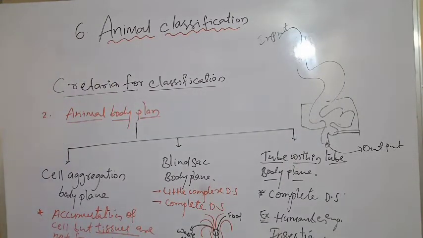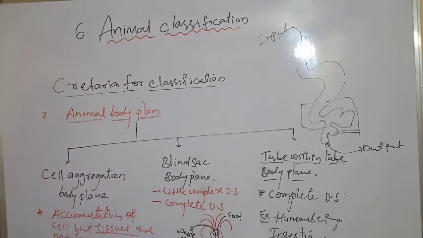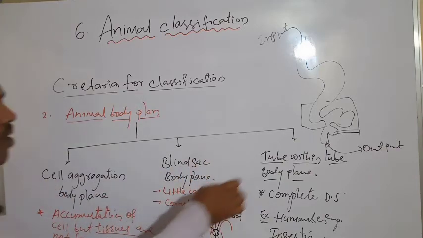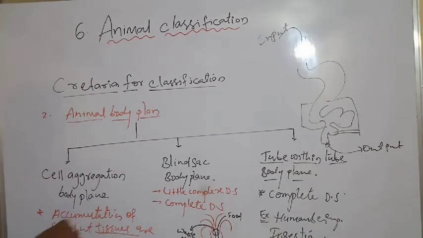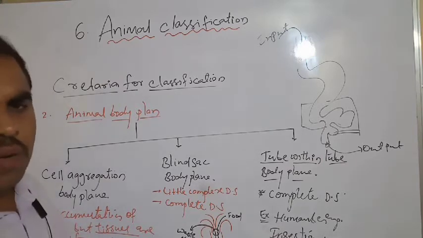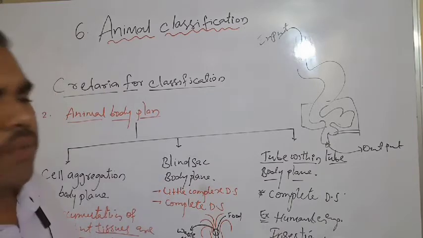See, this is about the animal body plan. Have you understood? Cell aggregation body plan, blind sac body plan, tube within tube body plan. See, accumulation of cells, but tissues are not formed. No organs, no nervous system. Here is Sycon. It belongs to Porifera.